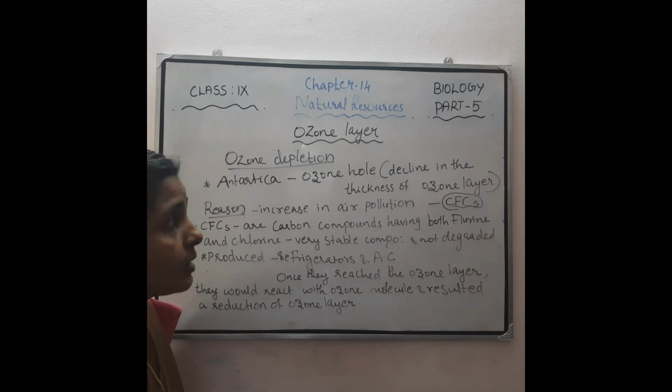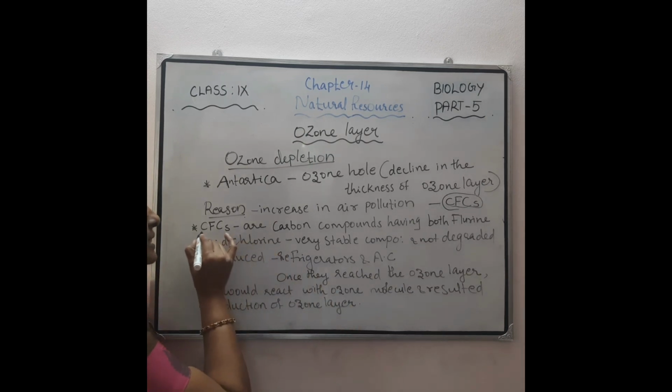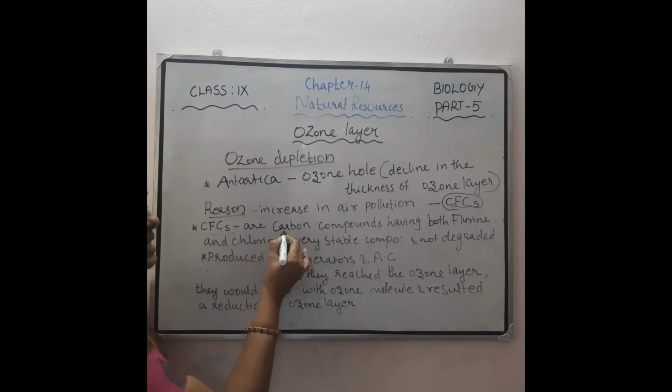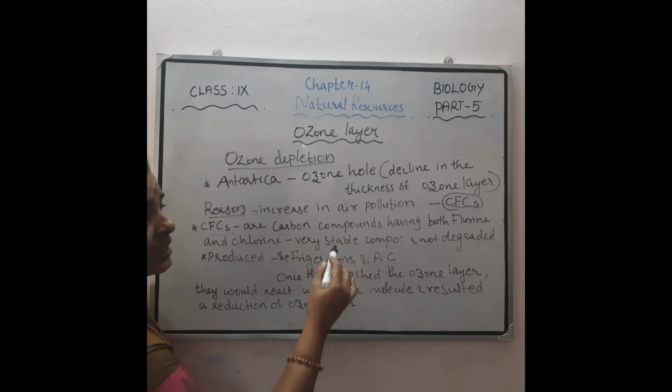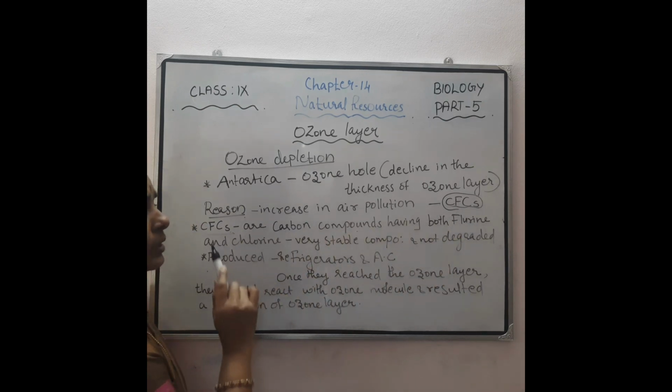So the ozone layer is depleted, or the ozone hole is formed, because of the increase in air pollution, mainly the compound CFCs, chlorofluorocarbons, which is the reason for the decreasing thickness of this ozone layer. What are chlorofluorocarbons? These are carbon compounds having both fluorine and chlorine.